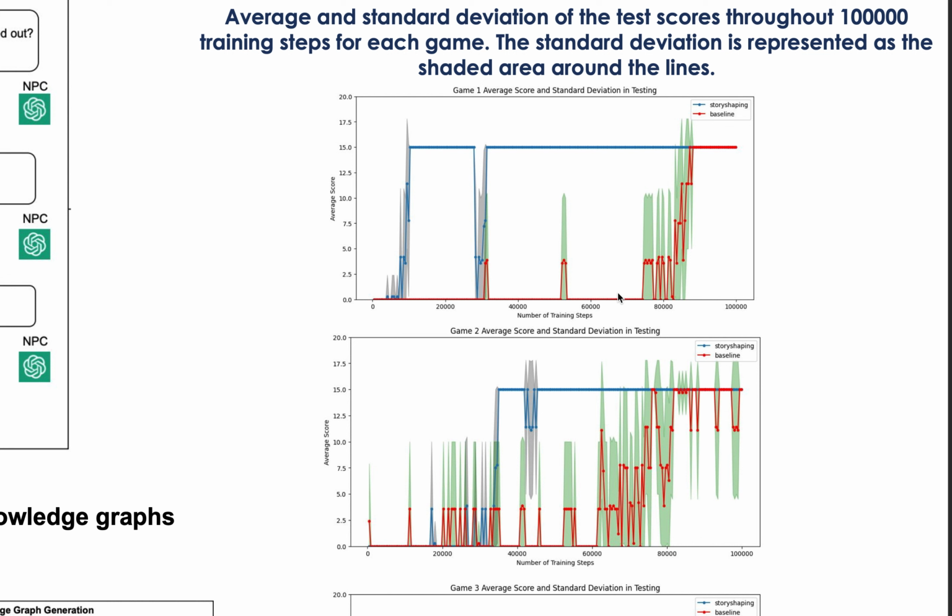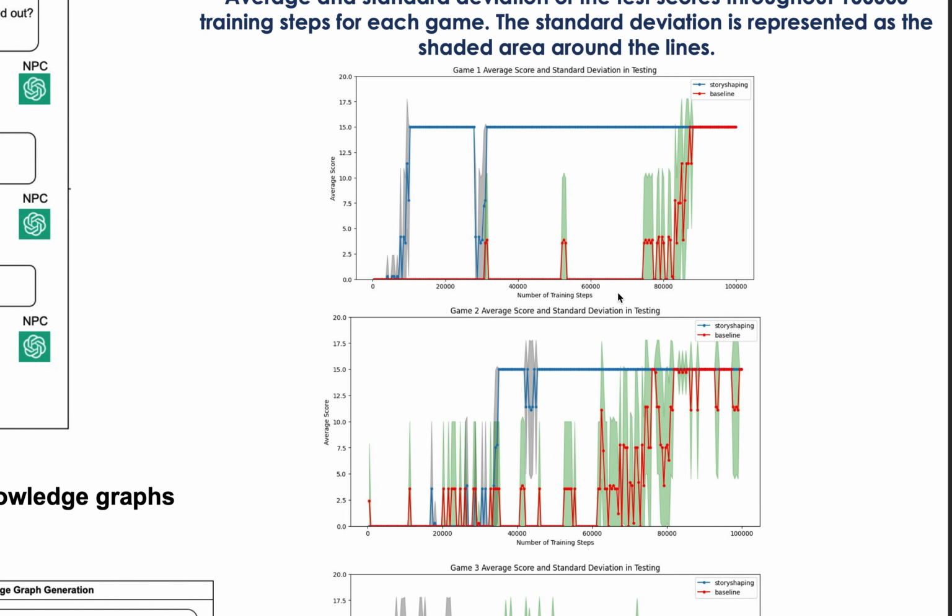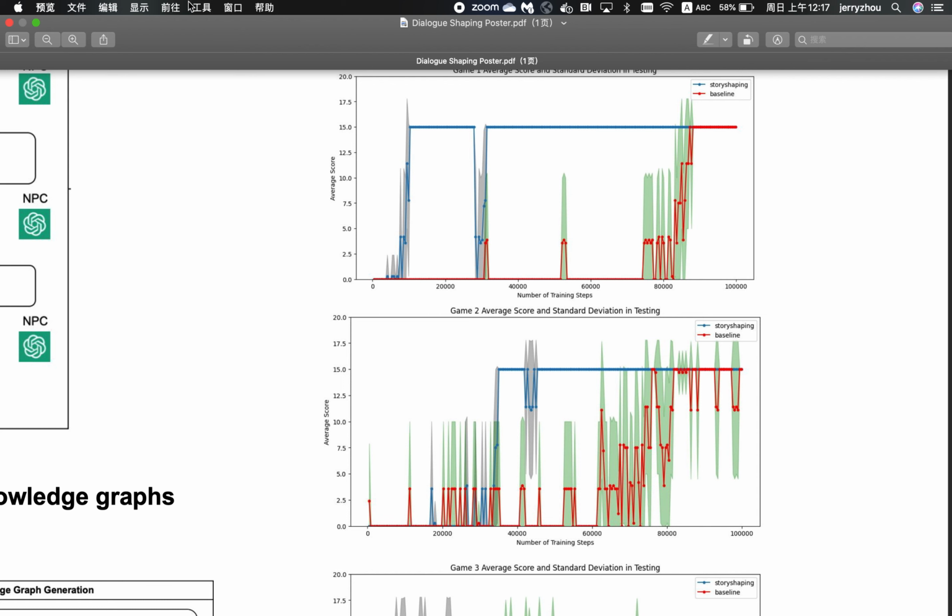And we can see that the agent with the help from dialogue shaping is able to converge much faster than the baseline, and much more consistently as well.